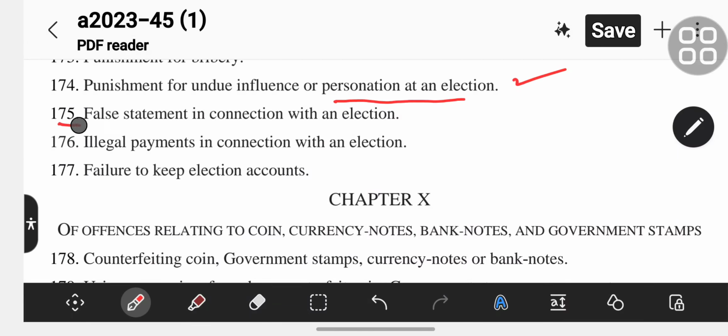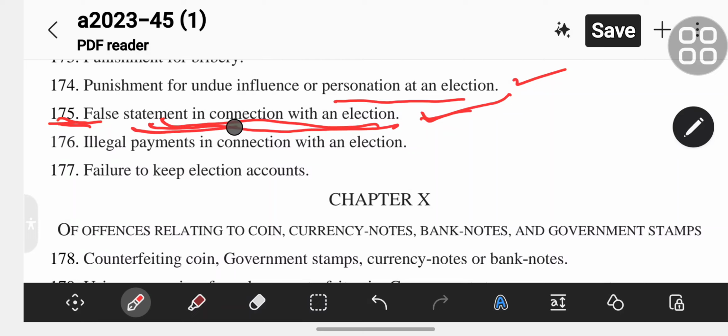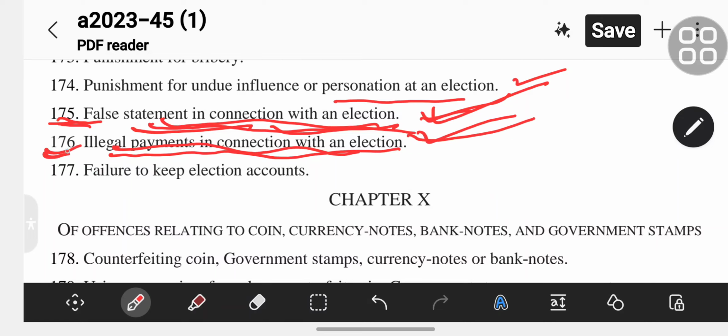Section 175 is false statement in connection with an election. Section 176, illegal payments in connection with an election.